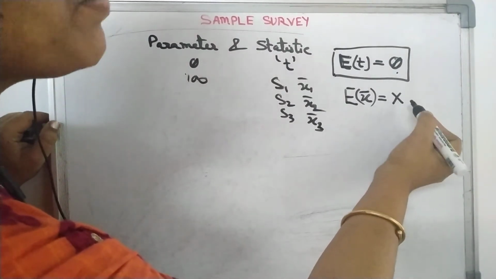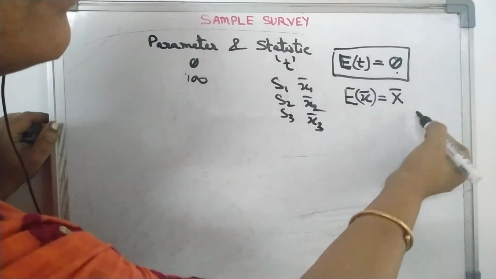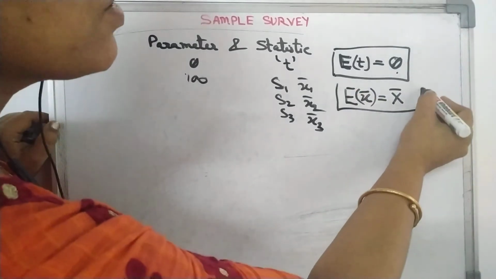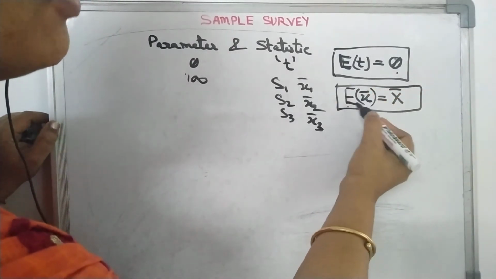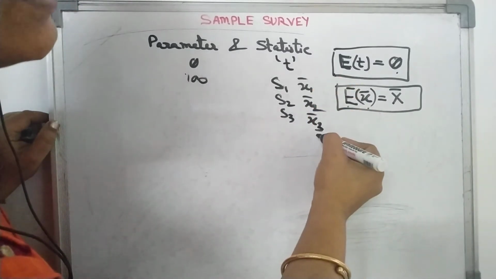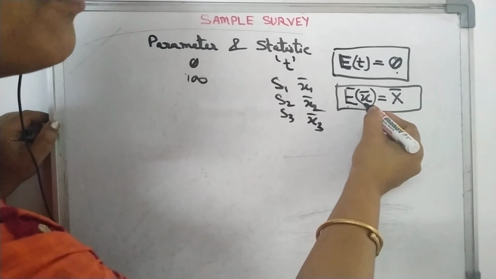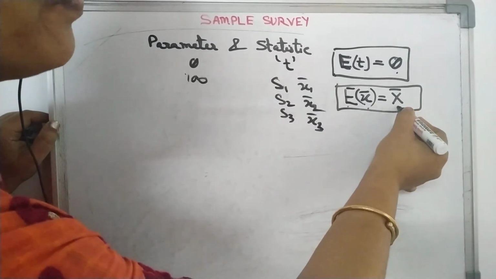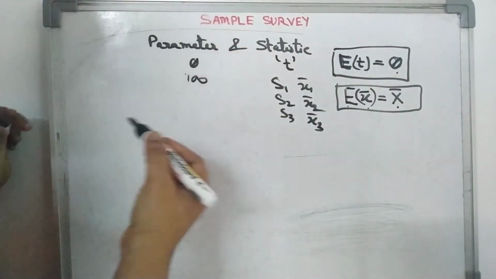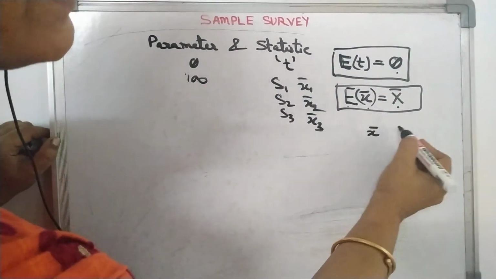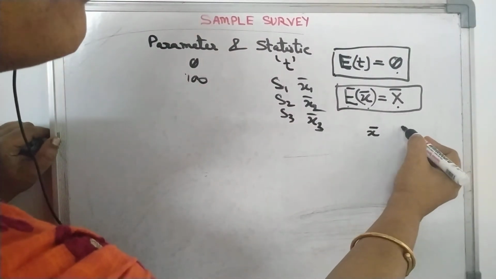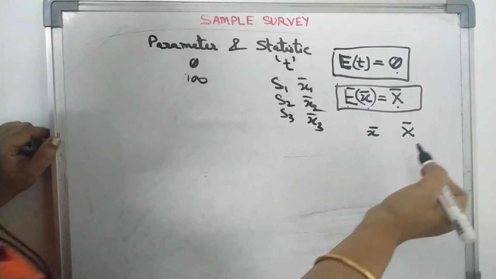If this holds, that means the mean of this is equal to the population mean, so the sample mean is an unbiased estimator of the population mean, capital X bar.